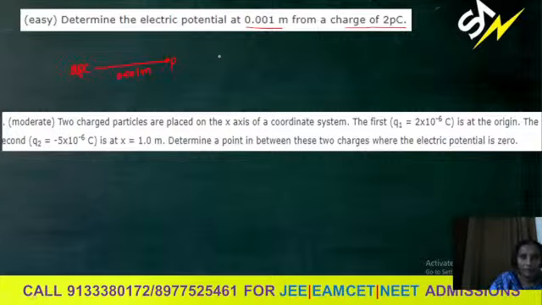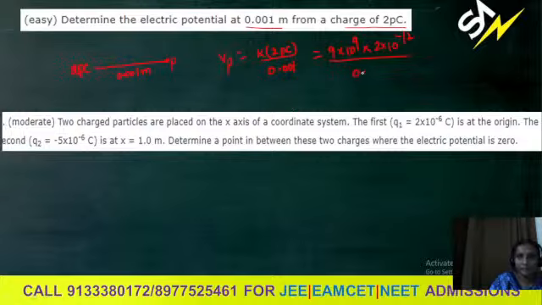So the potential at this point from the 2 picocoulomb charge should be equal to k into 2 picocoulombs by 0.001. You need to substitute it as 9 into 10 power 9 into 2 into 10 power minus 12, because we are converting picocoulombs into coulombs, by 0.01.